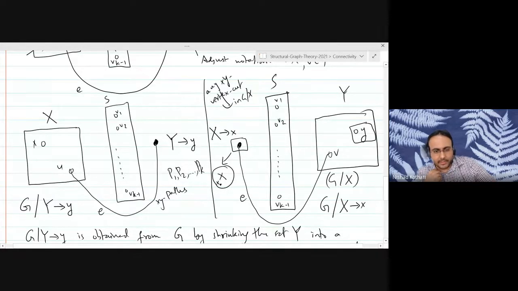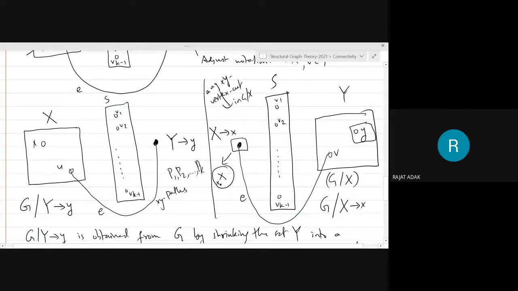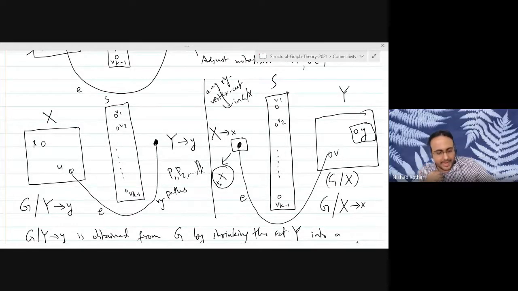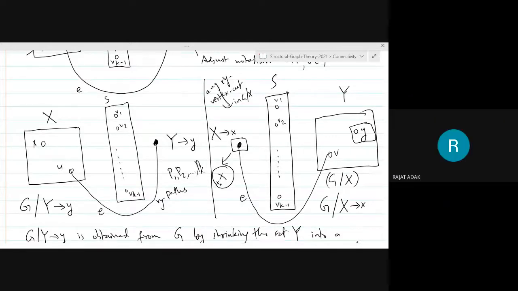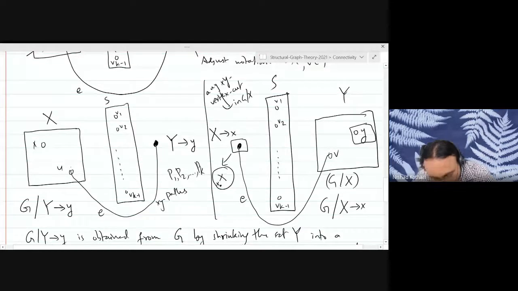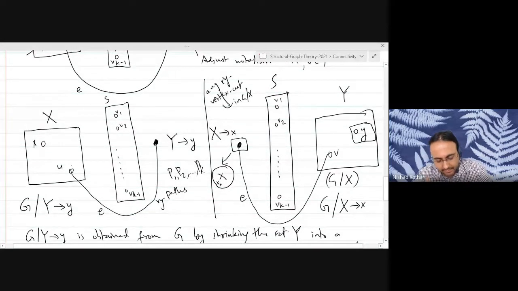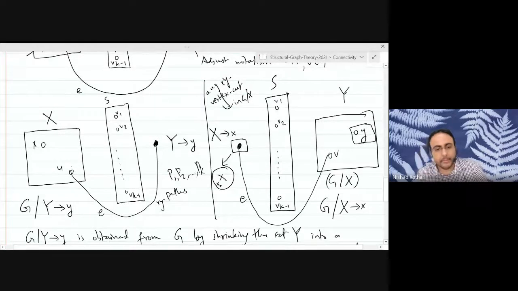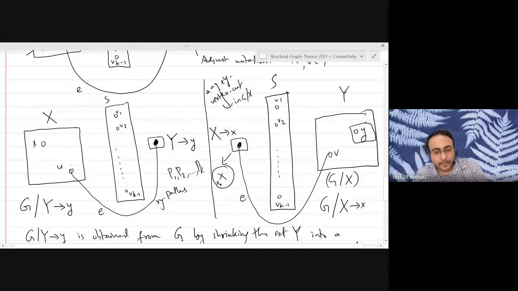Can someone tell me what these vertices are? All the vertices of S and U. These are k vertices and they are the only vertices that can be adjacent to the small vertex Y. Which means if you have pairwise internally disjoint paths, those paths will have to use all the vertices of S and they will also have to use the vertex U.